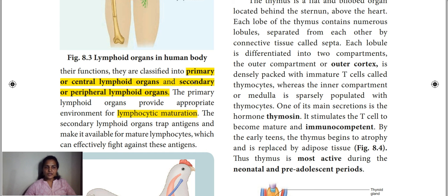The secondary lymphoid organs allow the lymphatic cells to grow and mature, and they trap the antigen and give it to the lymphocyte so that it will destroy that antigen. These are the functions of primary and secondary lymphoid organs.